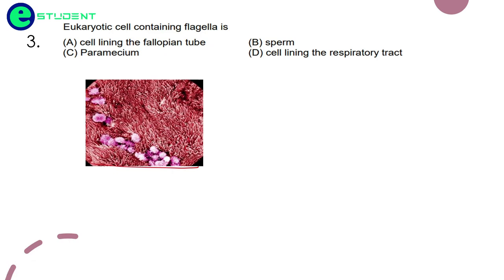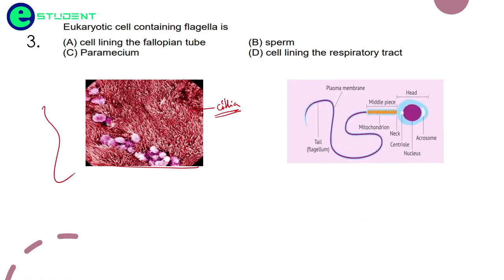These small structures are called cilia. These are cilia, but not flagella. Flagella are relatively longer in size. Coming to the sperm, you will see there is a head, a middle piece, and a long tail which is known as the flagellum.